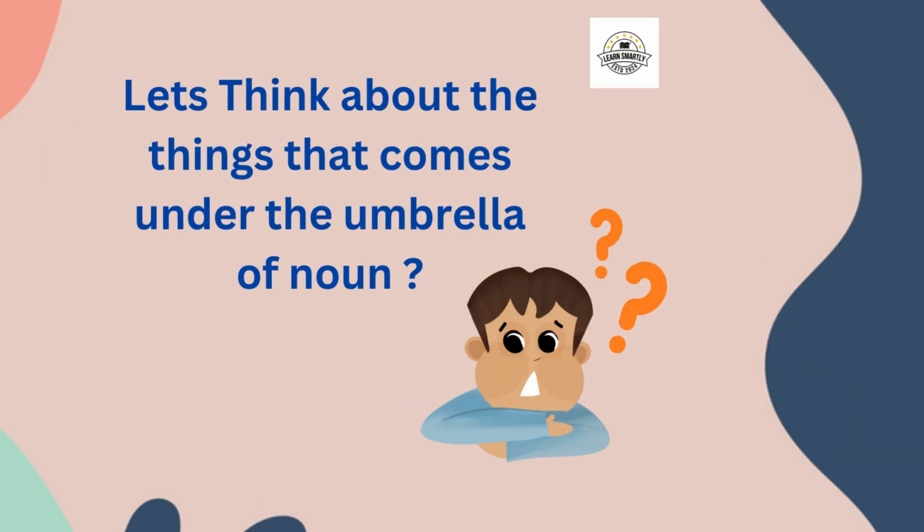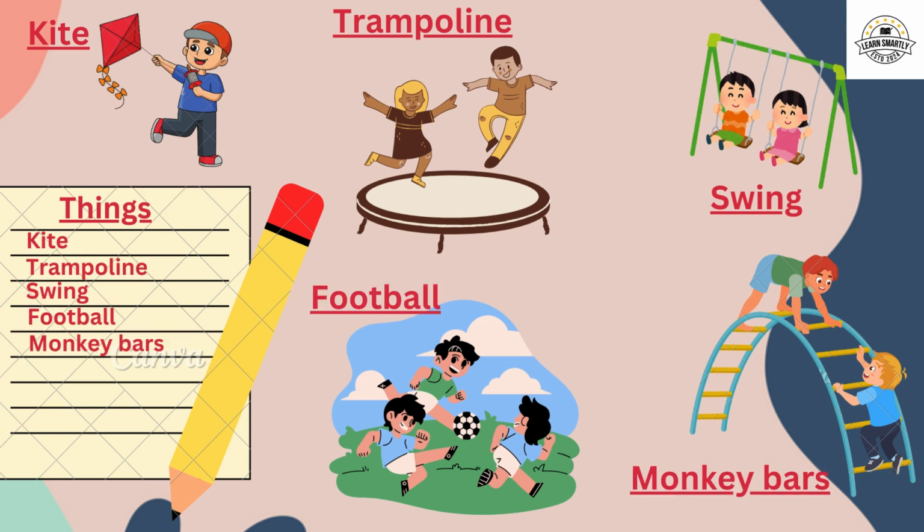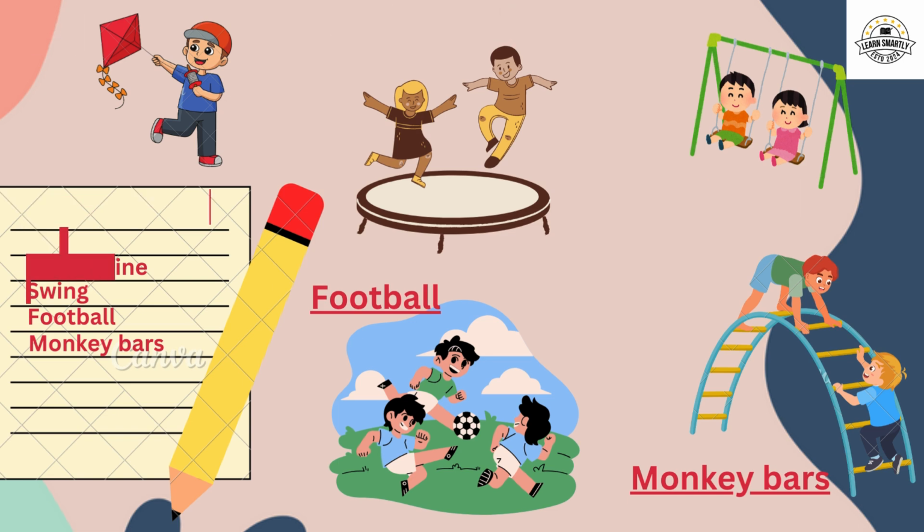Good job. Now let's think about the things that come under the umbrella of noun. Can you tell what are these? Noah and Jack visited the park and played on monkey bars, other children playing various games such as flying kites, jumping on trampoline, playing football, and swing. Can you see different things? What are these? Yes, kites, trampoline, swing, football, and monkey bar.